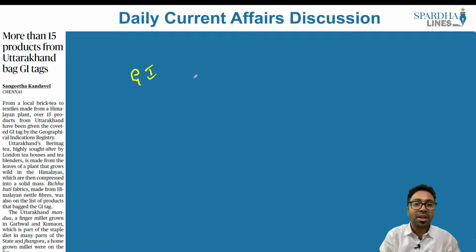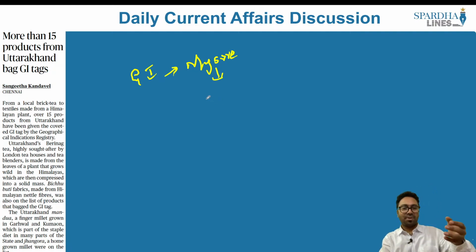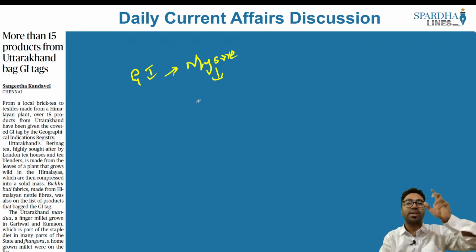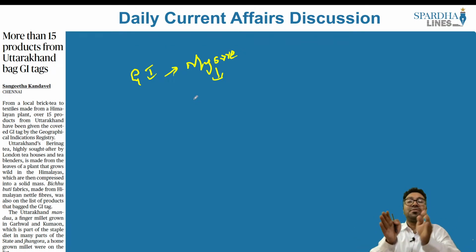For example, if you take the example of Mysore Pak, where is Mysore Pak famous? It is famous in the state of Karnataka. So Mysore Pak is given a GI tag from the state of Karnataka. Can a company, or let's say for example an institution, or any other person claim that Mysore Pak happens to be a geographical tag of Uttarakhand or for example Himachal Pradesh? No. And that is why geographical indication is restricted to a specific place.